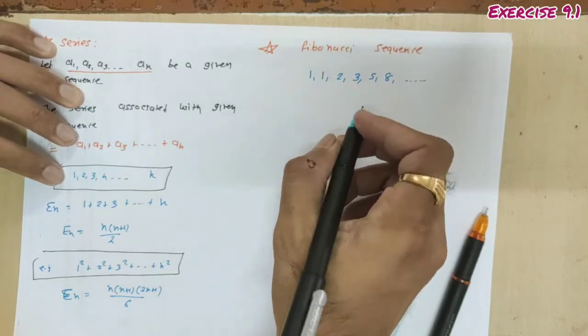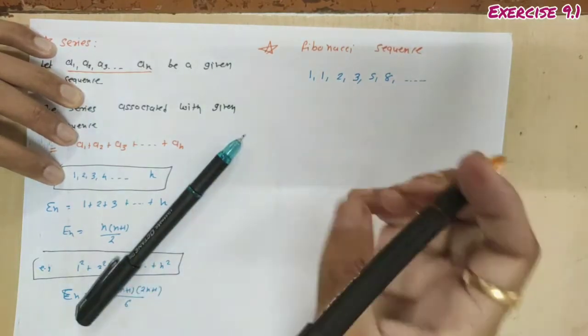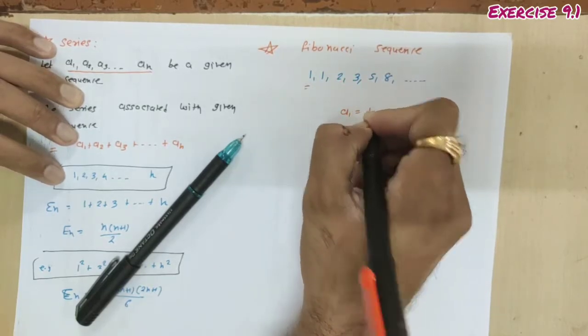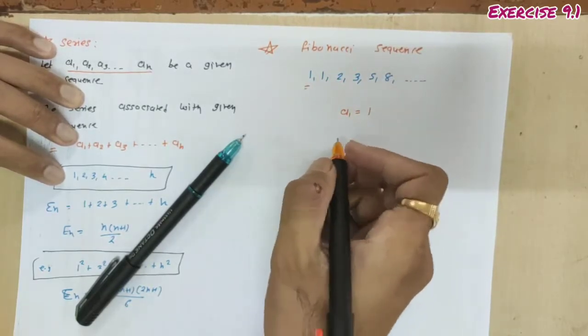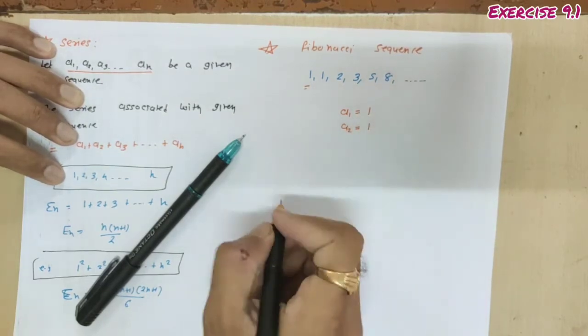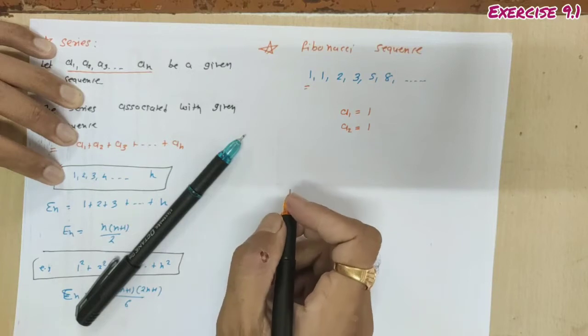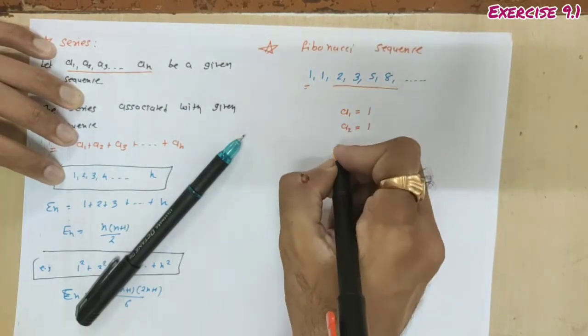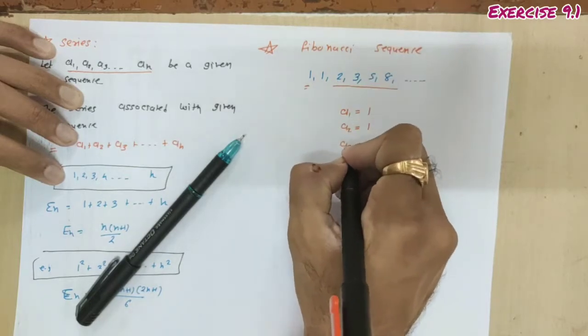So for this Fibonacci sequence, the first term, a1, is always fixed, that is 1. Done. Second term a2 is always fixed, that is also 1. And now we can define Fibonacci sequence from this third term. Third term से उसकी definition है ना. Here we can write third term. What is third term?